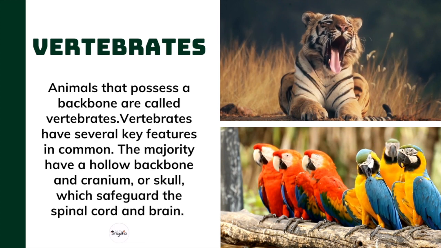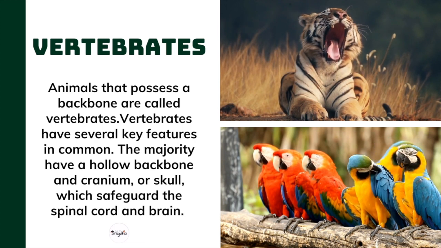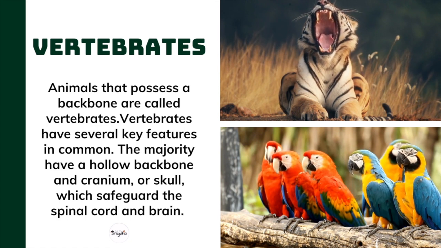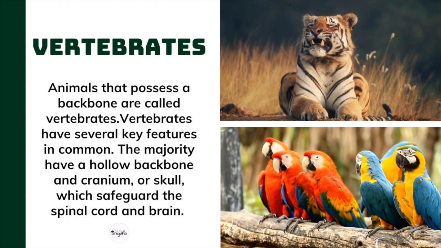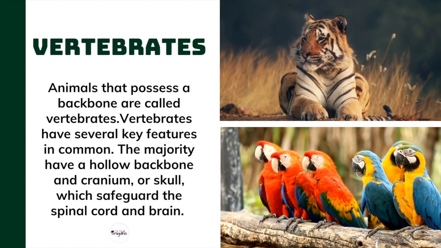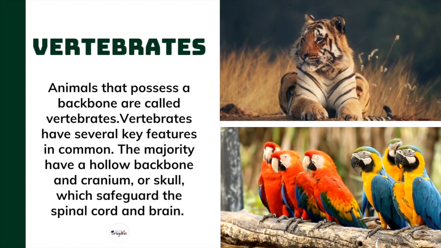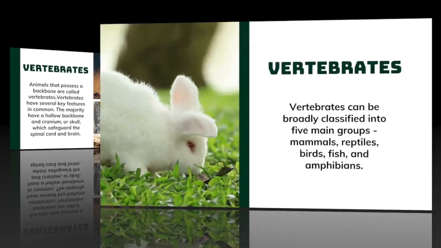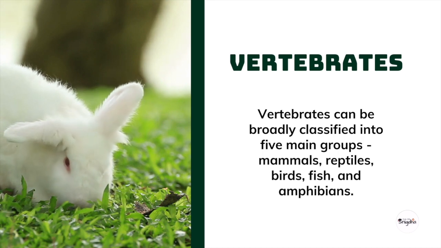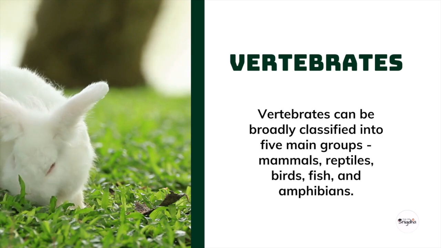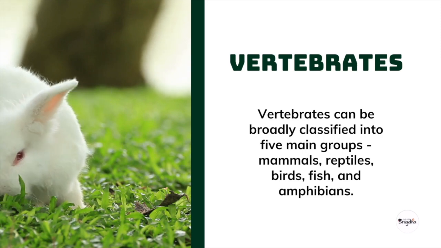What are vertebrates? Animals that possess a backbone are called vertebrates. Vertebrates have several key features in common. The majority have a hollow backbone and cranium or skull which safeguard the spinal cord and brain. Vertebrates can be broadly classified into 5 main groups: mammals, reptiles, birds, fish, and amphibians.